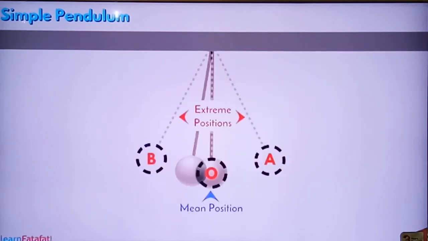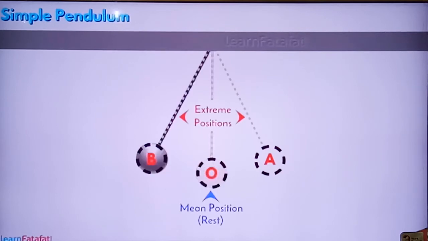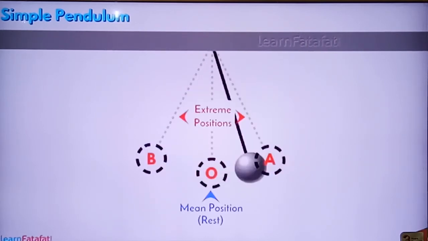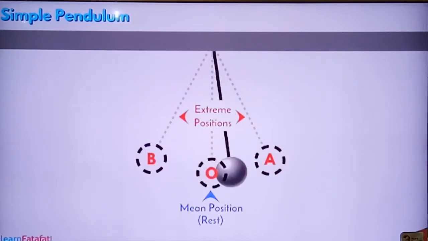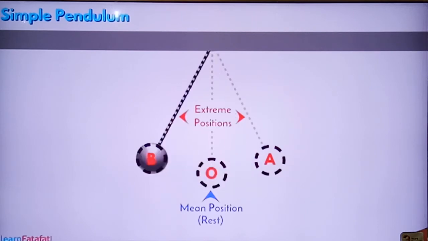It starts swinging in this direction, and the mean position is its rest position, from which it reaches its two extreme positions A and B.